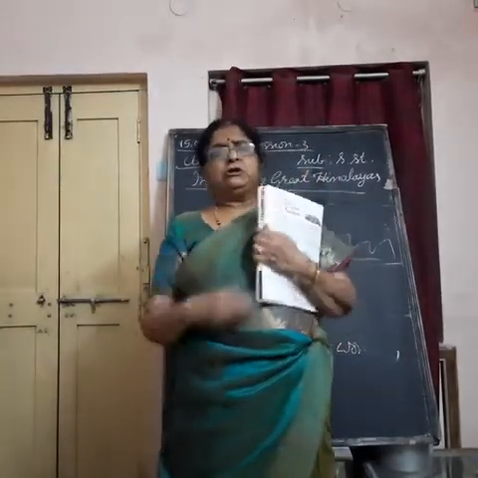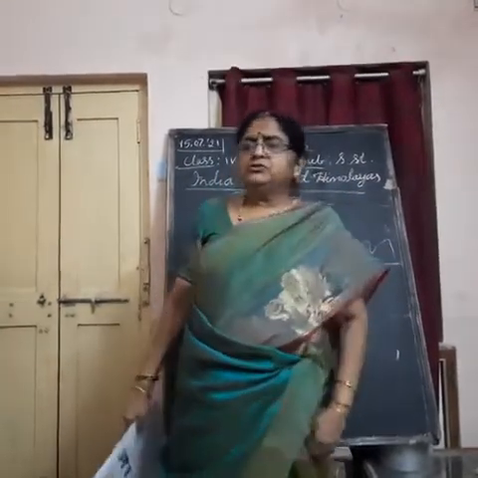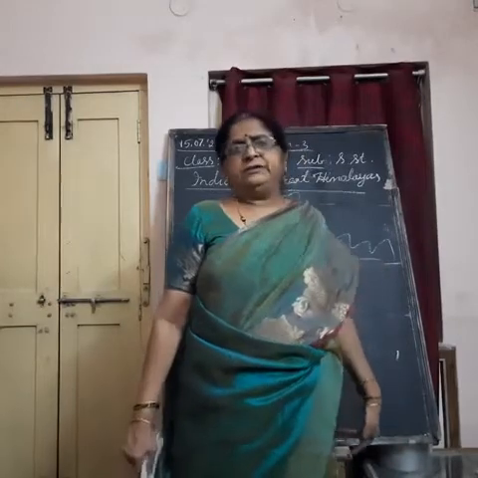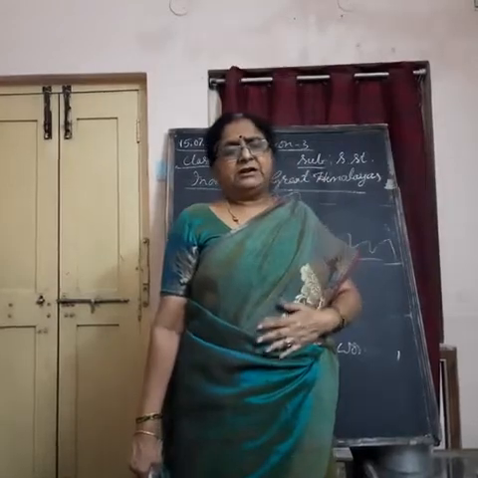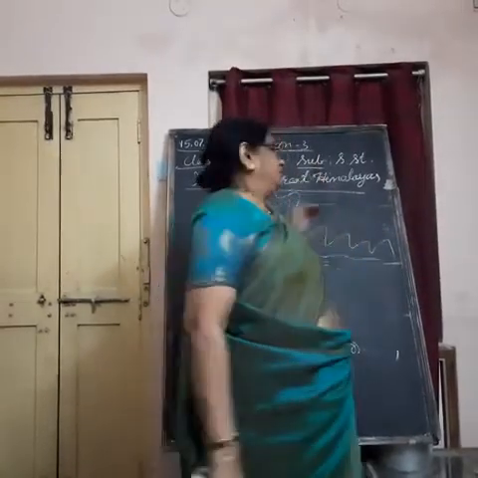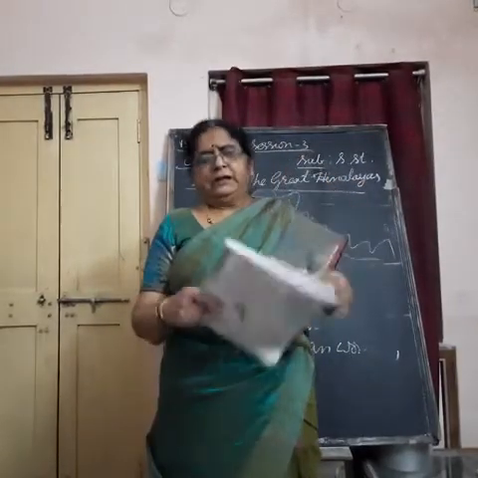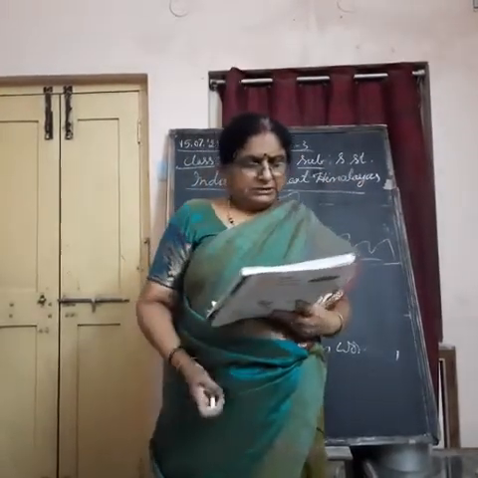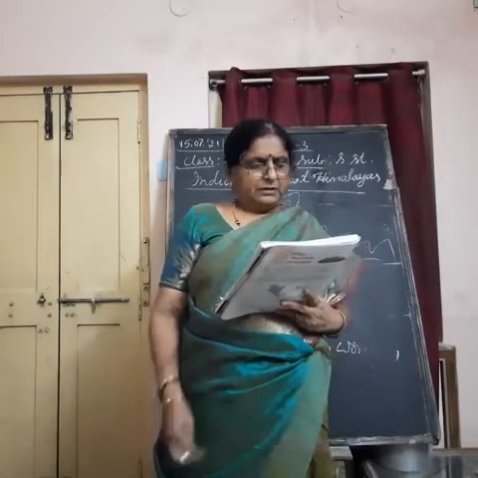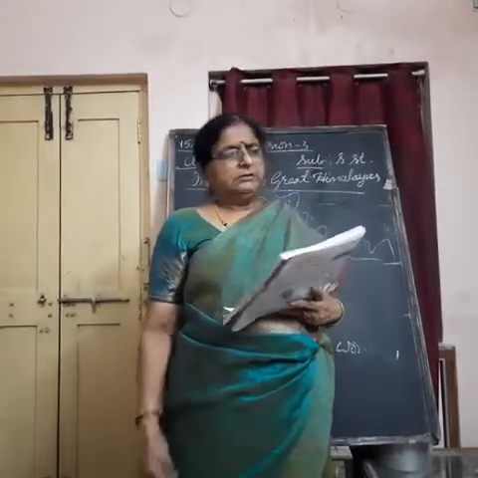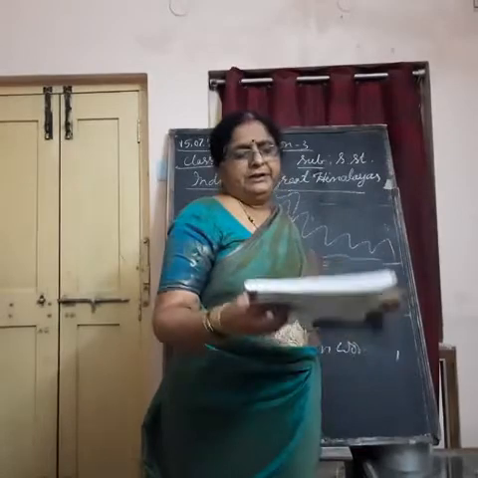Enemies do not cross these Himalayas. They are snow covered. It is very difficult to cross them. So they don't enter our country from the north side. Second thing, they protect our country from very cool weather which blows from the northern part of Asia. Understand? So they act like a wall along the northern boundary of India.